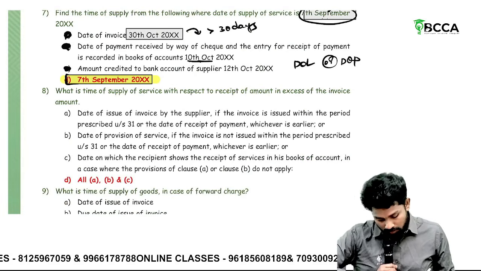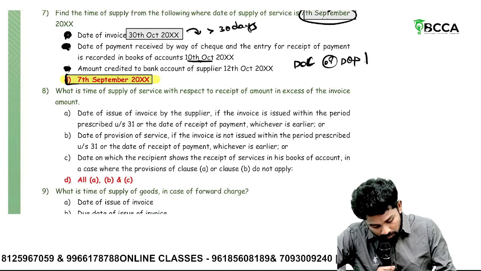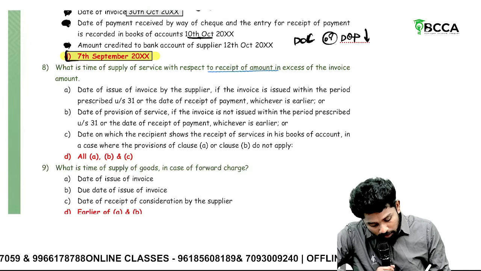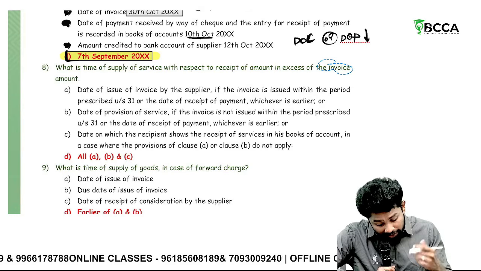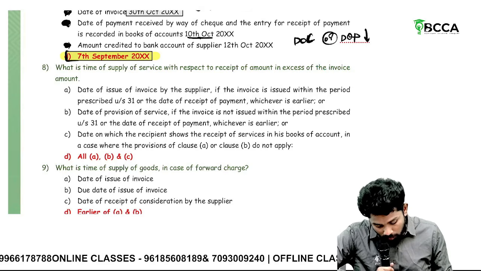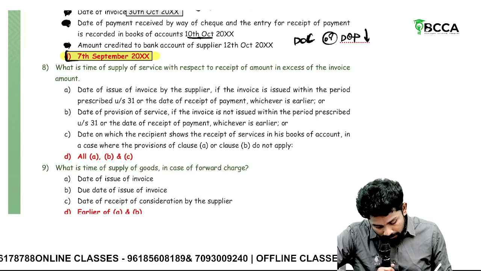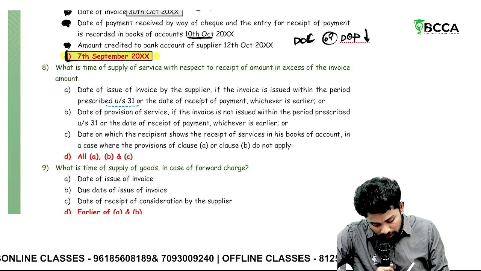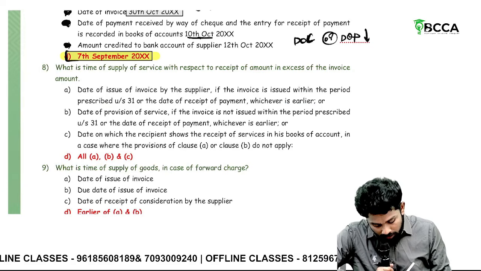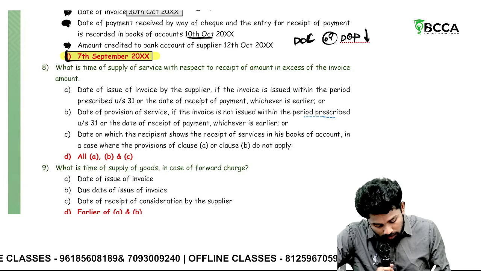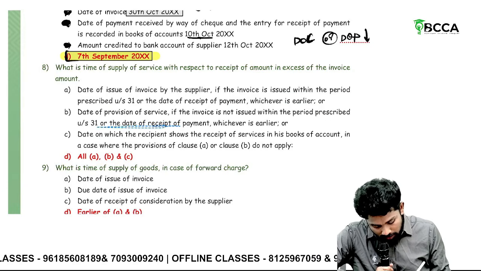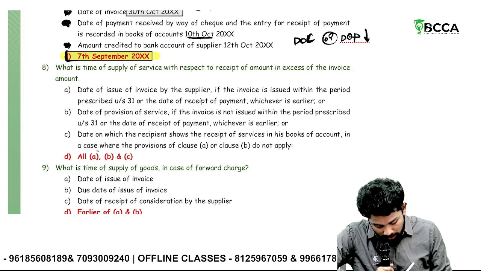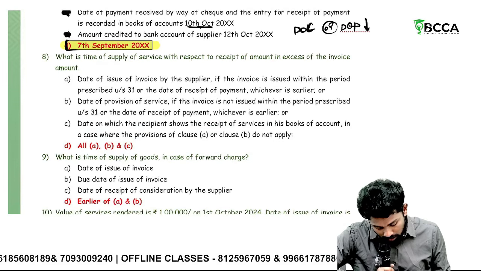Okay then. What is the time of supply of service with respect to receipt of amount in excess of the invoice value? Sir, if any excess amount is received along with the invoice, what is it for that? The date of issue of invoice by the supplier if the invoice is issued within the prescribed period, or the date of receipt of payment, whichever is earlier. The date of provision of service if the invoice is not issued within the prescribed period, or the date of receipt of payment, whichever is earlier. The date on which the recipient shows the receipt of service in his books of account, in case clause A or clause B does not apply.